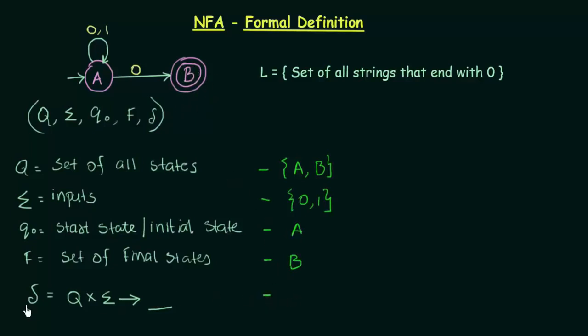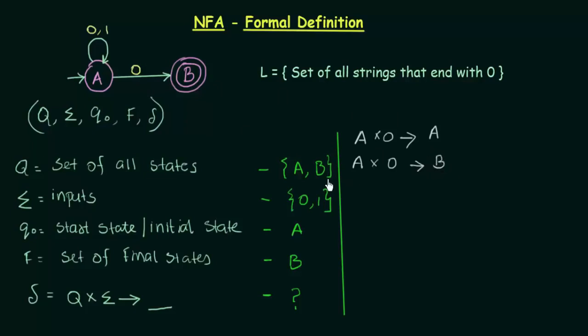Now, what is del? How do we find out what is del? This is what we are going to find out. When we try to find this out, let us do some exercise. Let us check for state A. State A, on getting input 0, where does it go? It goes to state A itself, and state A on getting input 0 also goes to state B.